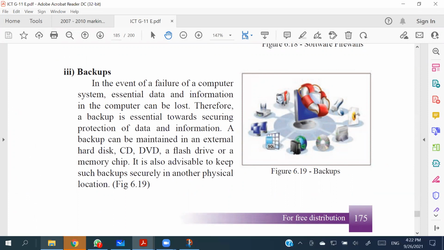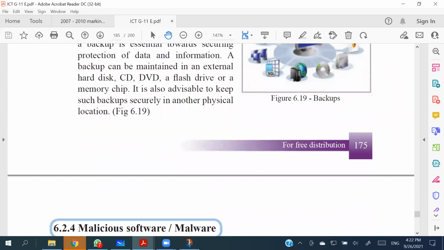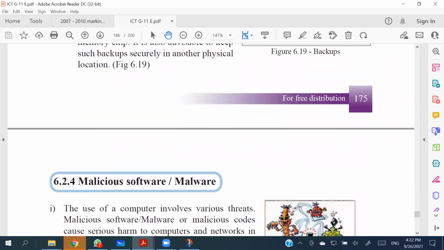Then you can keep backups somewhere else in the computer. Like, we can keep a backup of any documents in the C drive in the D drive. But it's not a very proper way of doing it. Not a good way to perform it, right? So a backup should be something separate, like a CD or a DVD, if you can back it up to that, or you can easily use a pen drive, or an external hard drive, or again easily use cloud services, right? Like Google Cloud or some other cloud services as well. That kind of thing.